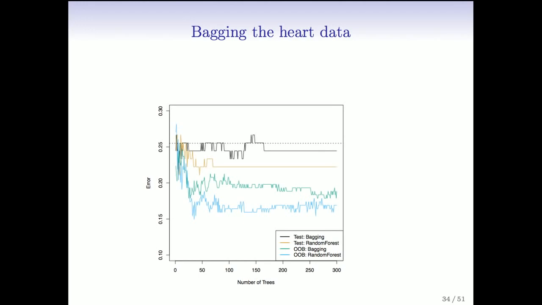Okay, so let's see how random forest does in the heart data. Remember the bagging test error was about here, and random forest improves by maybe 1 or 2%. By doing this trick of throwing away predictors, we've decorrelated the trees, and the resulting average seems to do a little better. And the out-of-bag estimate is also a little better than it was for bagging.